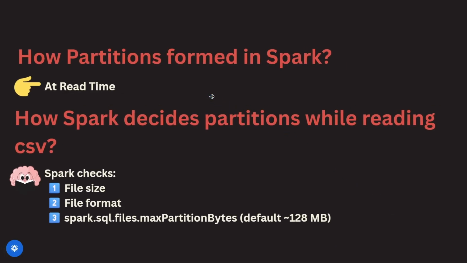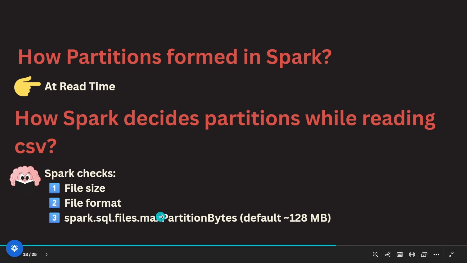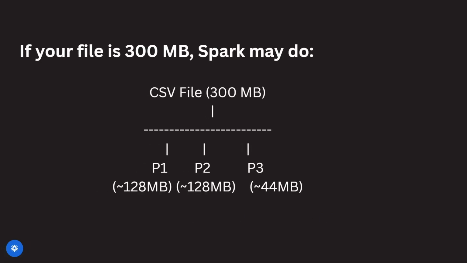Now come to the partitions. How are partitions formed in Spark? Partitions are formed in Spark at read time. How does Spark decide partitions while reading a CSV? Spark first checks the file size, file format, and then the maximum partition bytes. Then it partitions the file into some size. By default, it's 128 MB. So you can say that each partition roughly corresponds to one file block.